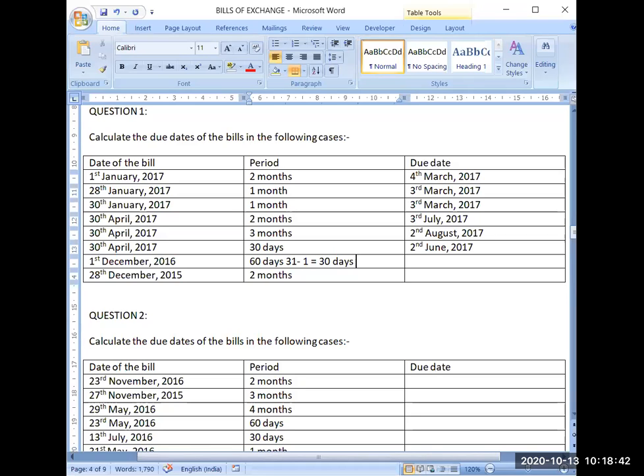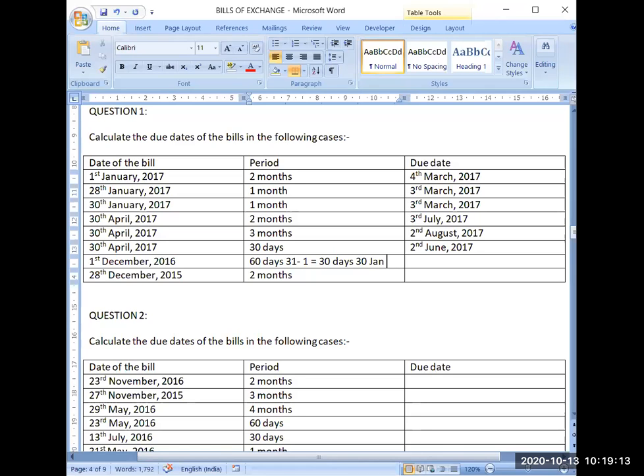Now I will move for the remaining time in the next month, and now the remaining time is 30 days again. So now 30 days of January. So I will reach to the date 30th January. So till 30th January, I have completed 60 days.